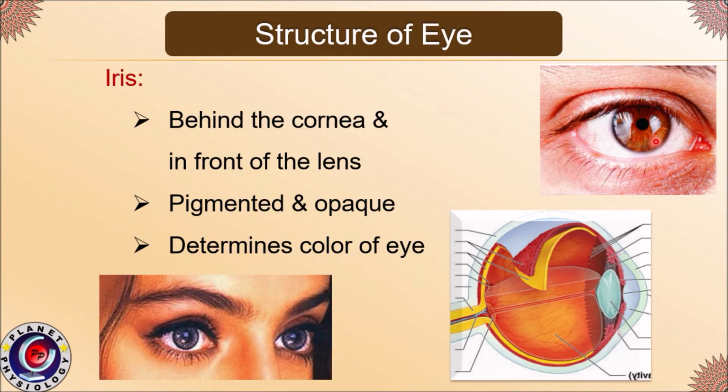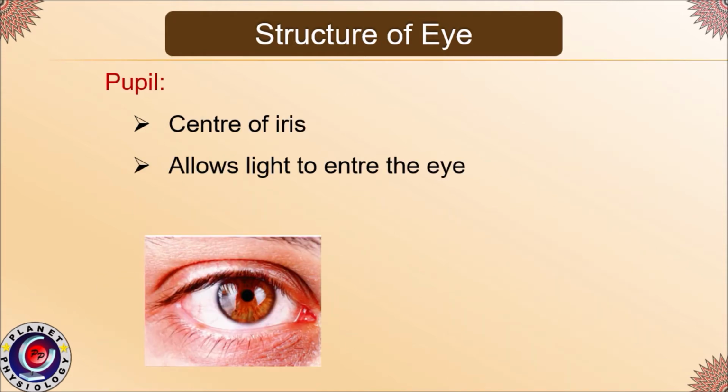In the upper panel, this color of the eye we say it is brown, whereas this we call blue. The center of the iris is called pupil, and actually this is the part which allows light to enter into the eyeball. So even though cornea allows light rays to pass through, most of the light rays will be blocked by iris, but only the central part, which is pupil, allows light rays to enter the eye.